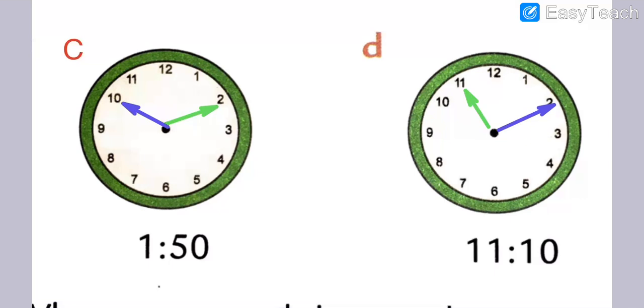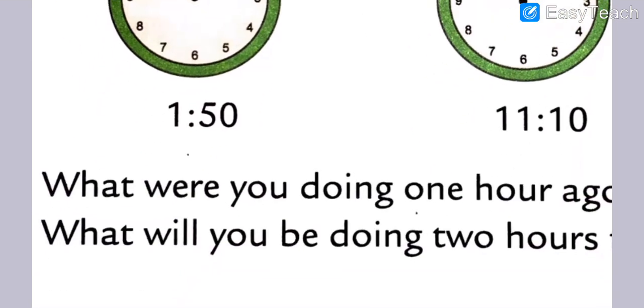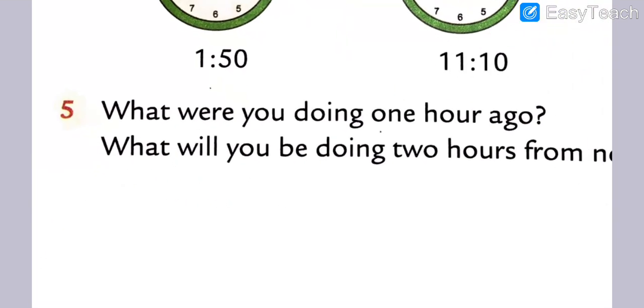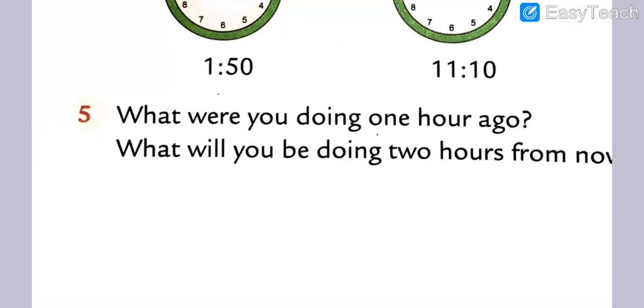And now the last question, question number 5. What were you doing 1 hour ago? Before 1 hour ago, what were you doing, my dear students? You have to write in your book your own answer.